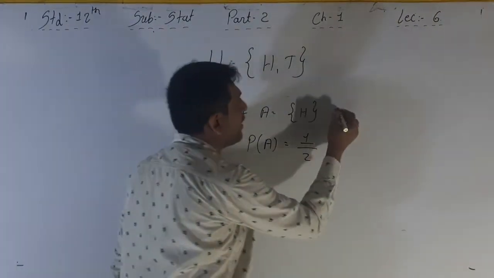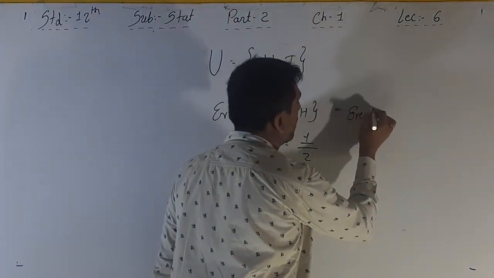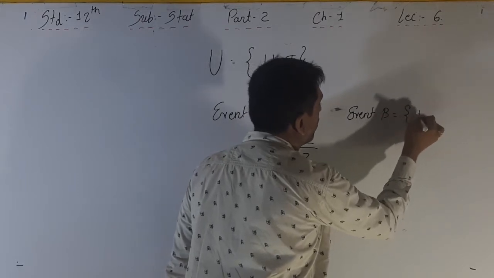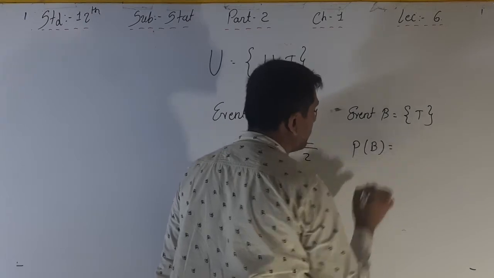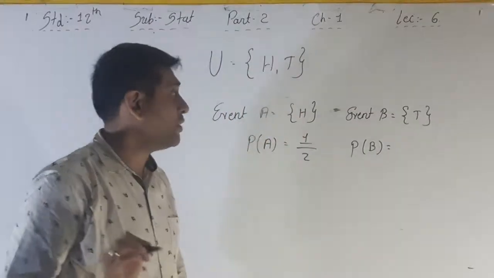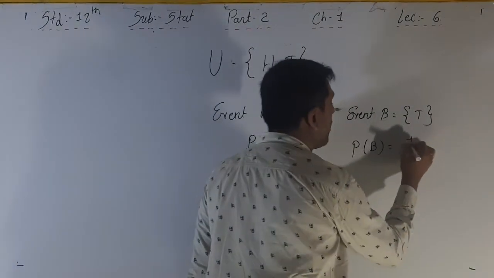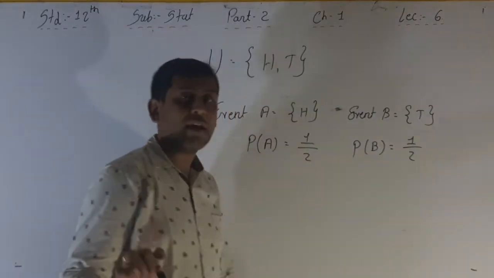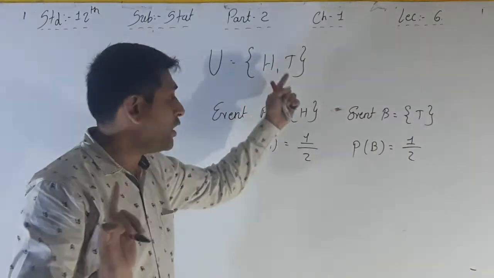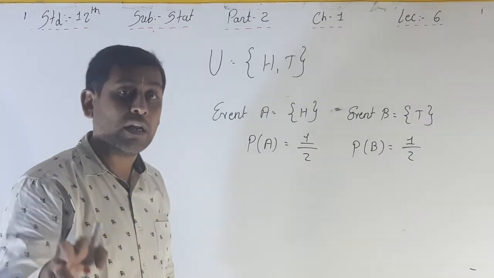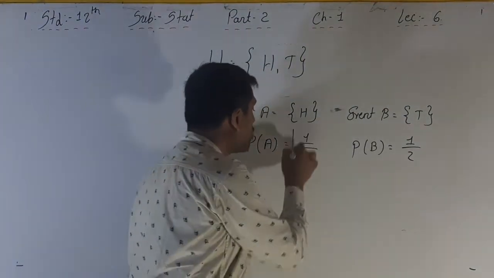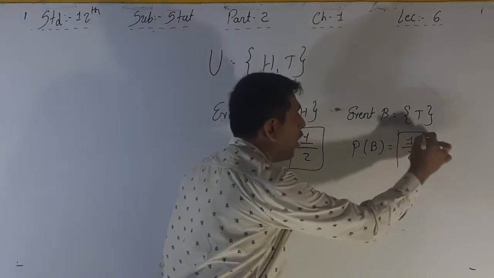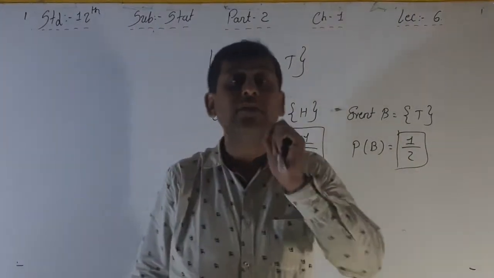Similarly, if event B is equal to tail, then the probability of getting tail is again 1 by 2, because tail comes only 1 time in this experiment and the total outcomes of this experiment is 2. So the probability of both the events is the same.